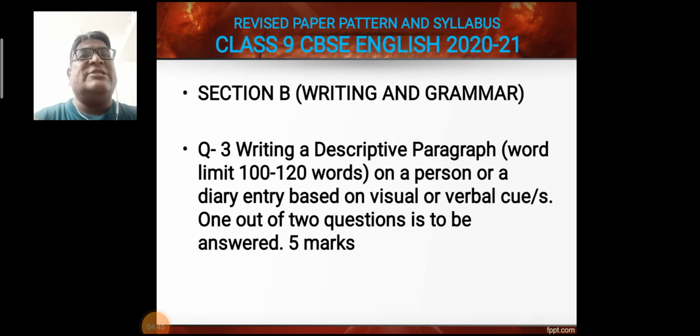Now let's discuss section B, writing and grammar. In that, question number 3, writing a descriptive paragraph, word limit 100 to 120 words, on a person or a diary entry based on a visual or verbal clue or clues. 1 out of 2 questions is to be answered and it contains 5 marks. So total 2 questions will be asked in question number 3 and you have to write any one which is more suitable to the students. And it is their choice to write.